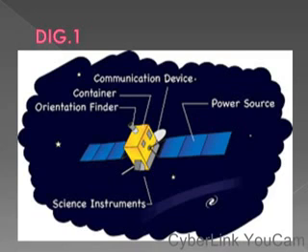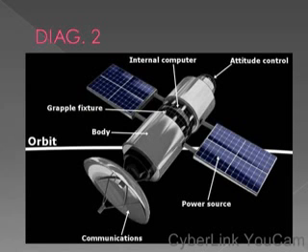So let's also look at another diagram of a satellite. You can see clearly from here, you have the power source, you also have the internal computer, and you have the communication, the antenna, like a dish.